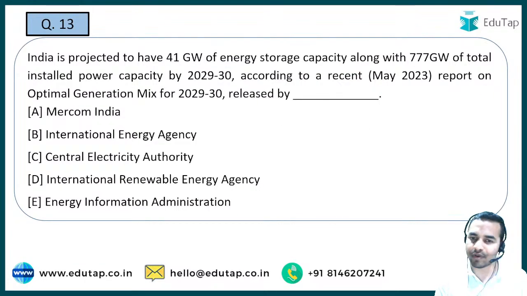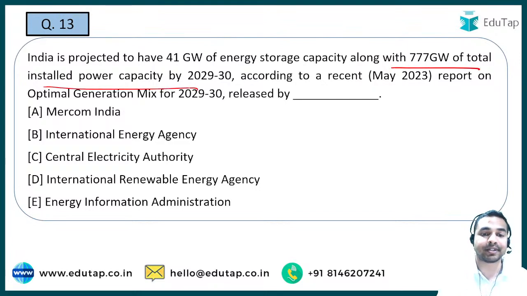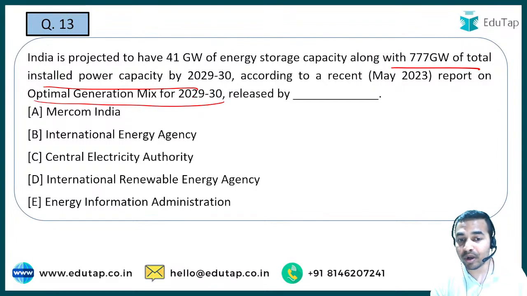So 41 gigawatt of energy storage capacity along with 777 gigawatt of total installed power capacity by 2029 to 2030, according to a recent report on the optimal generation mix. See guys, you can see here such kind of questions will also be asked in the exam.